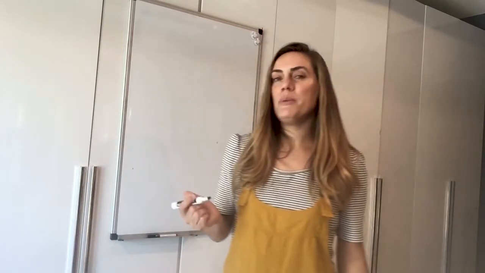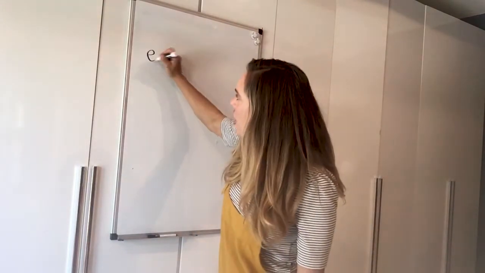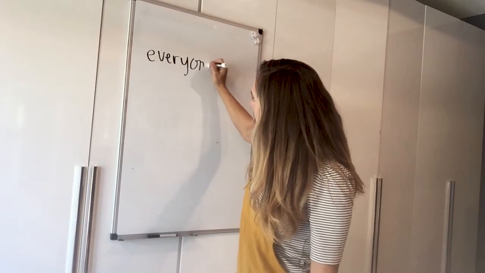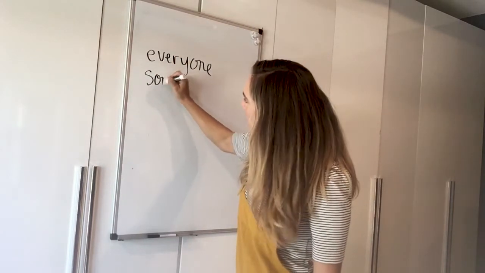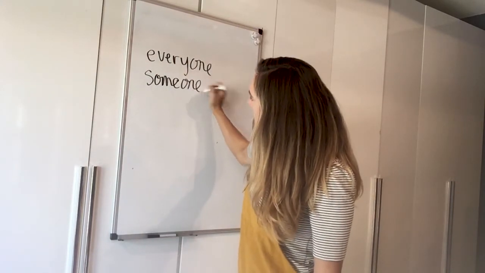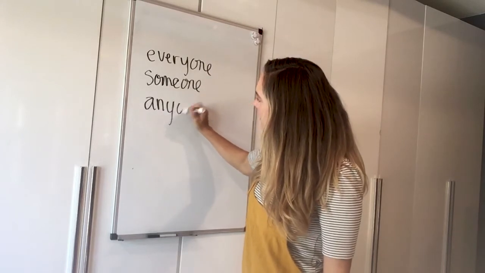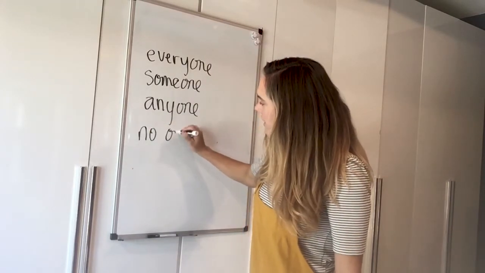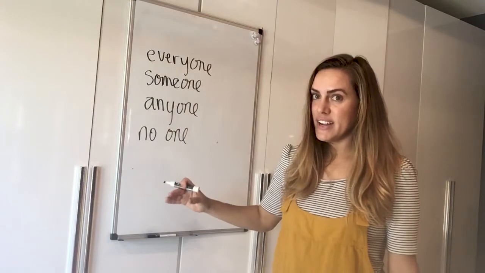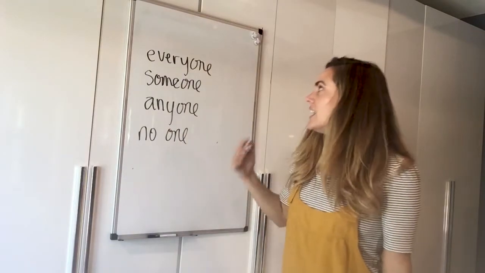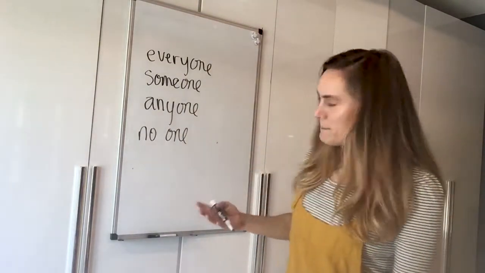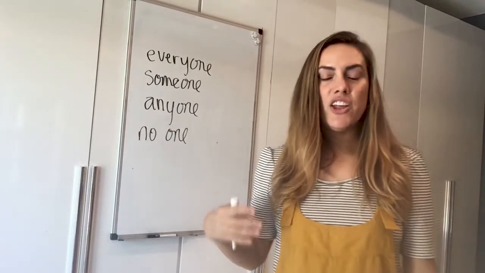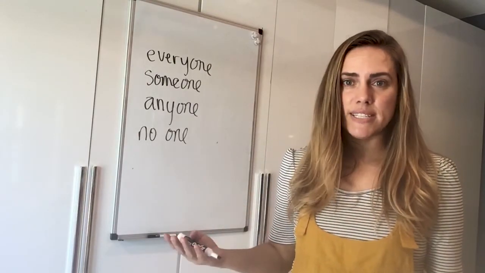So some common indefinite pronouns in English are everyone, someone, anyone, no one. These words, recognize them? We can also say everybody, somebody, anybody, nobody, okay? They have the same meaning.